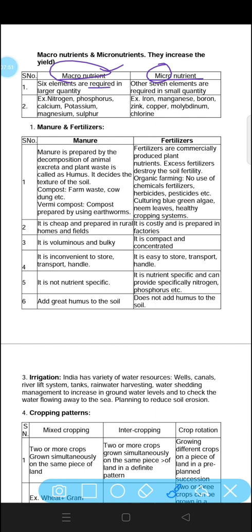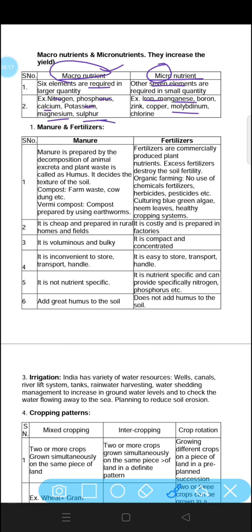6 elements are macro and other 7 elements are micro. 6 elements are required in larger quantity, that is nitrogen, phosphorus, calcium, potassium, magnesium and sulfur. Whereas micronutrients are iron, manganese, boron, zinc, copper, molybdenum and chlorine. These are the nutrients which are required for the better yield.